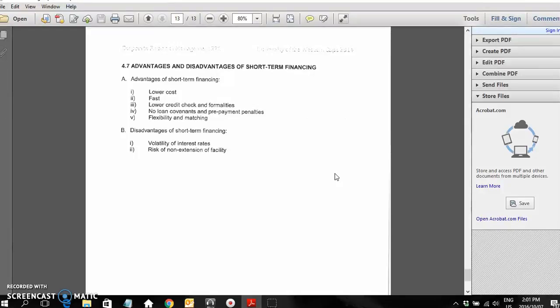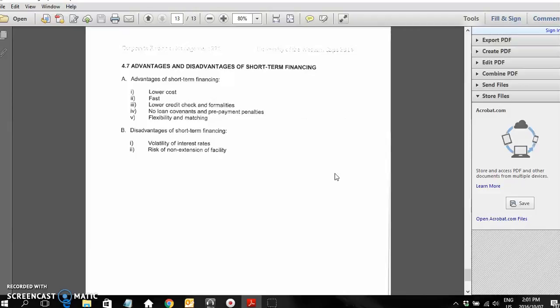Whereas if you have a long-term loan or a mortgage bond, sometimes if you pay it earlier, you get a penalty because the lender loses out on the future interest that they would have received. And there's more flexibility, and you can more easily match the short-term financing with the short-term nature of the asset that you're financing. So if you supply credit to your customers of 30 days, you could try to match your suppliers and only pay them after 30 days.